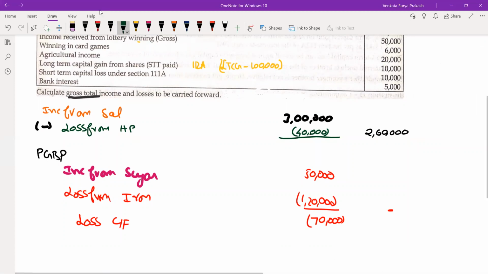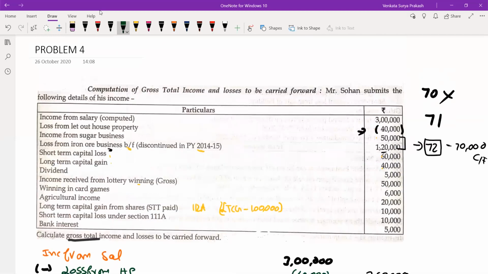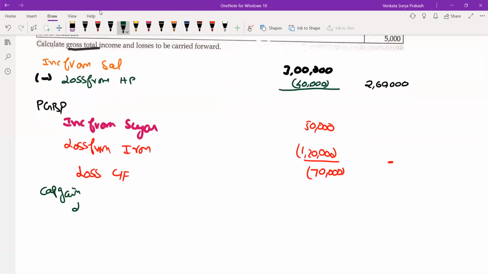Then we need to move on to our next head, which is capital gains. Let us move to the question here. Long-term capital gain 40,000, short-term capital loss 60,000.